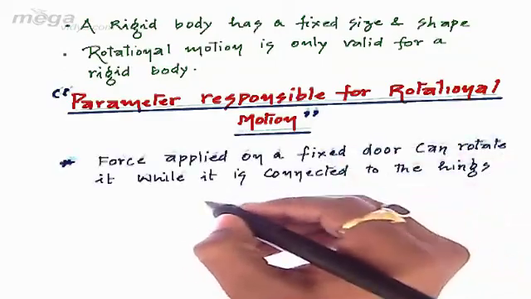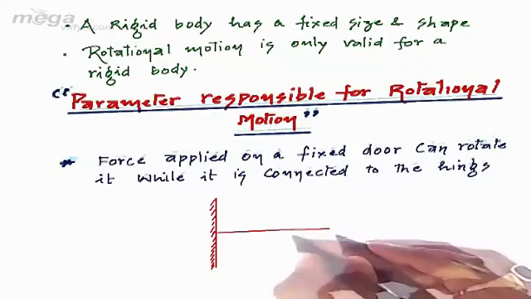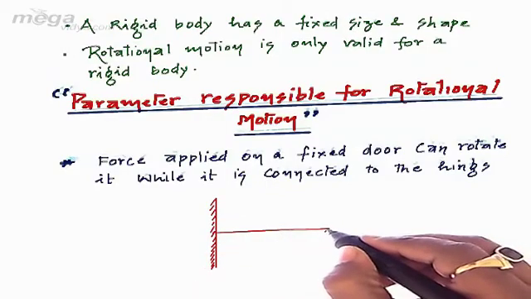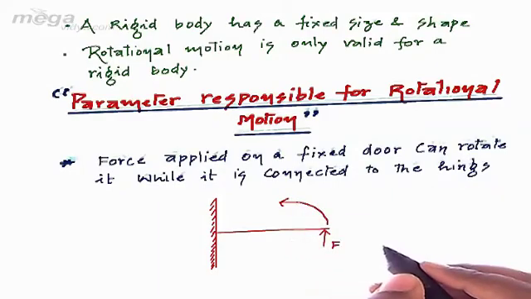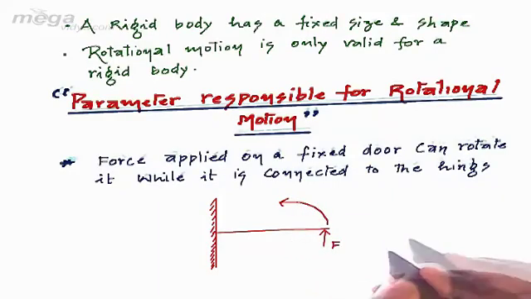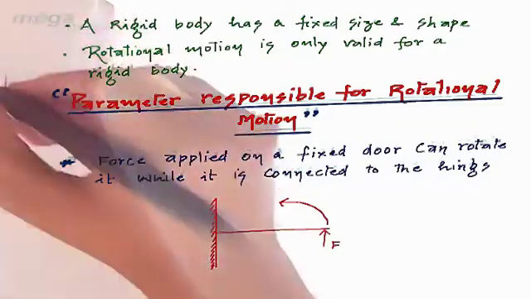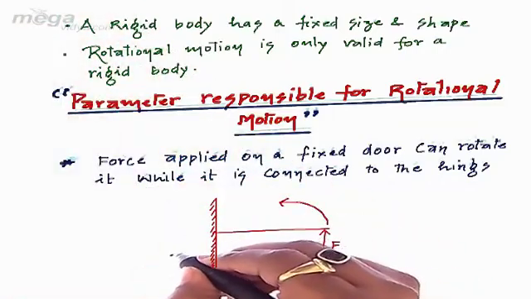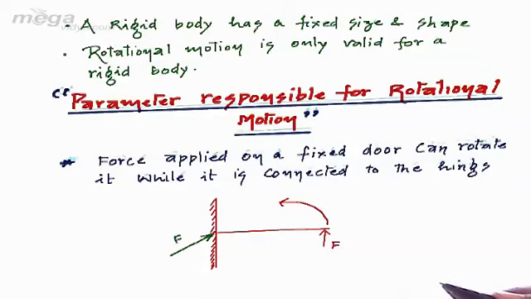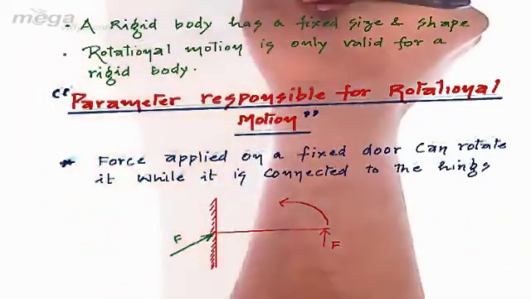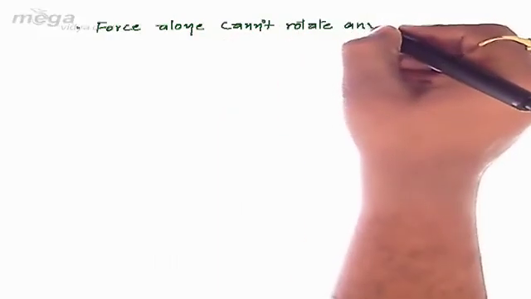Let's take an example. Let us consider a door fixed to the hinge. If we apply a force over here, we can see that the door will rotate. If force alone is responsible for rotation, then applying force at a different point, or we can say directly on the hinge, should also rotate the body. But we see that if we apply the force directly on the hinge, no rotation takes place. Thus, force alone cannot rotate any rigid body.